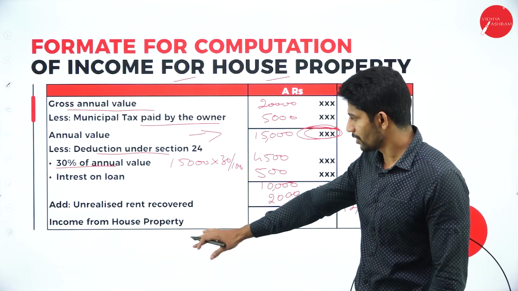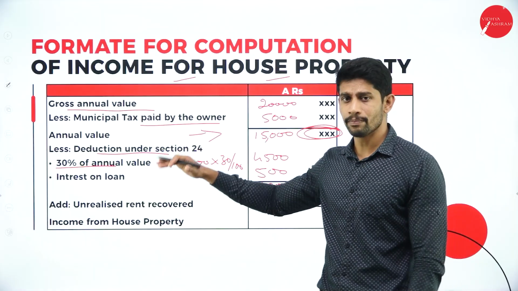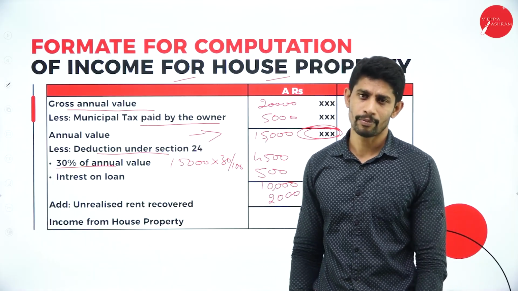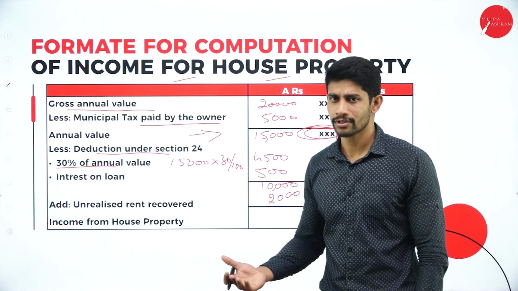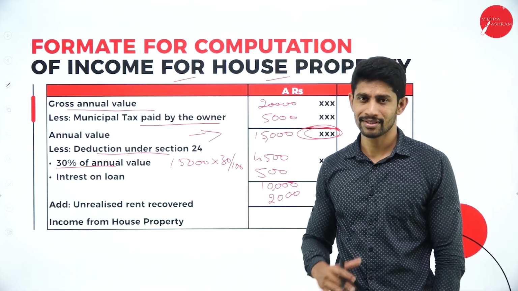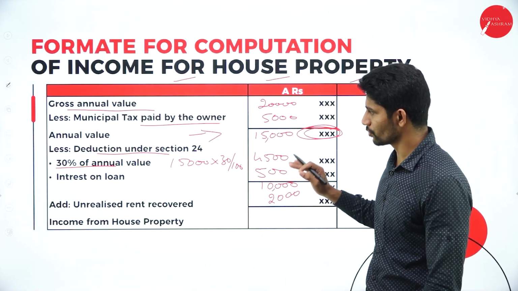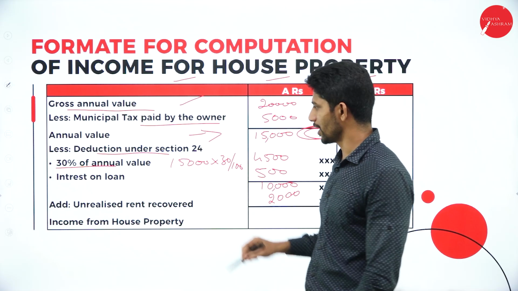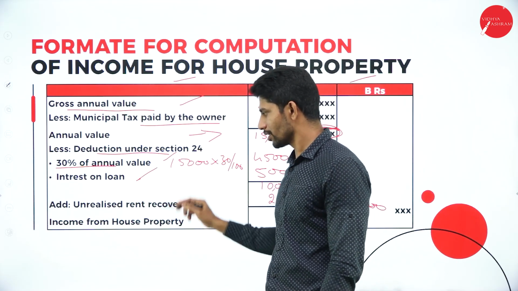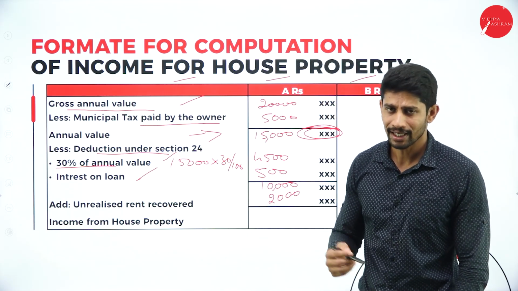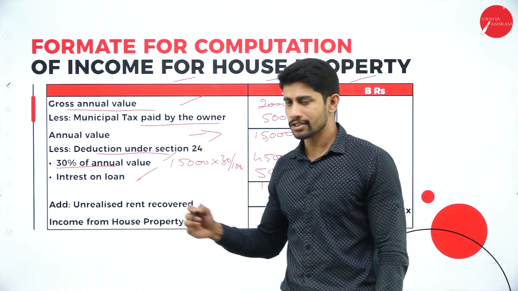So this is the format you are supposed to follow to compute the income from a house property. If they give 4 houses, you are supposed to do this 4 times. That's it. It's very easy. The thing is, you should know how to compute the gross annual value and what deductions we will be giving under section 24. Fine. I hope all of you understood this particular format.